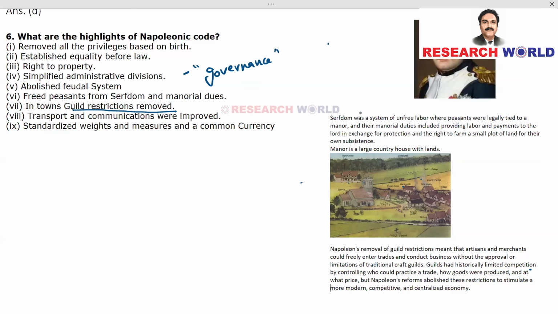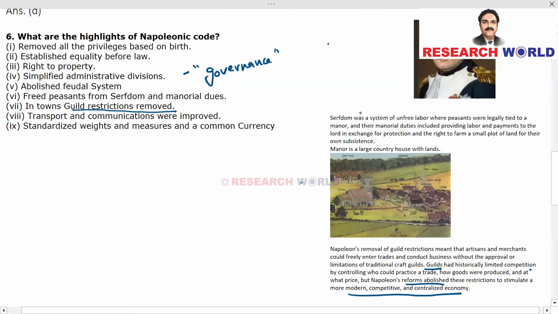Who can do business? Only a few people are allowed to do some kind of business. If you want to switch business, you are not allowed. And this kind of rigid system is called a guild system. But Napoleon abolished this kind of restrictions and he encouraged trade and business so that a modern, competitive, and centralized economy was established.